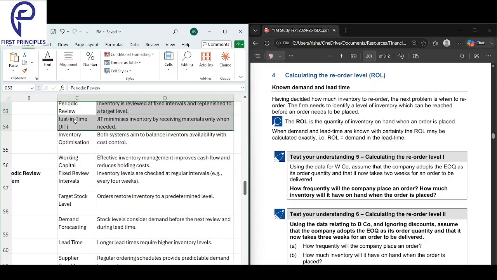Next, just in time inventory, where you will not keep any inventory. Whenever you want, you will just order. You will not keep any storage of inventory.